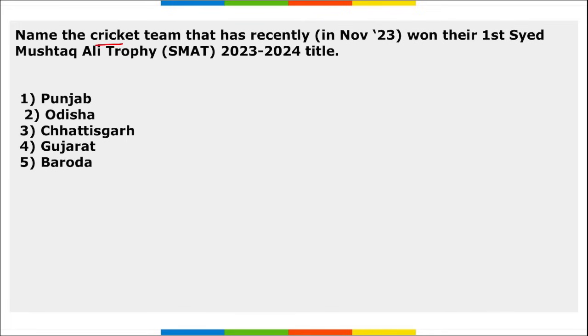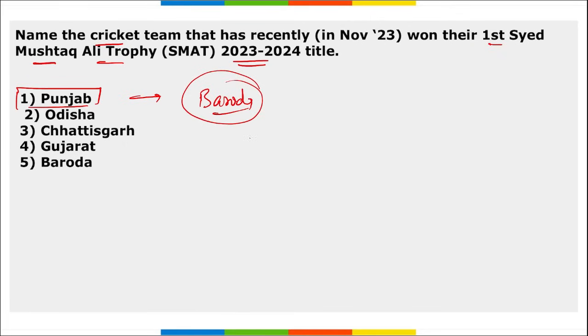Name the cricket team that recently won their first Syed Mushtaq Ali Trophy 23-24 title. So which team has recently won their first Syed Mushtaq Ali Trophy 23-24 title? It is Punjab State's cricket team. They defeated the Baroda team in the final. Correct. And what was the location of the final match? It is Mohali, Punjab. Correct.